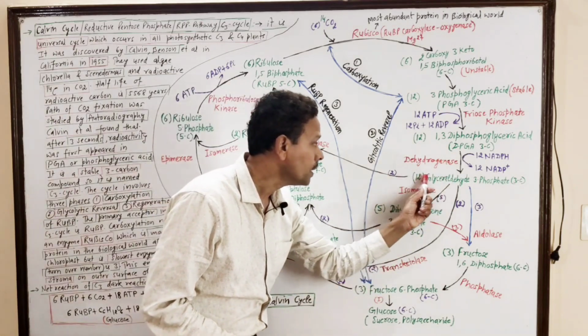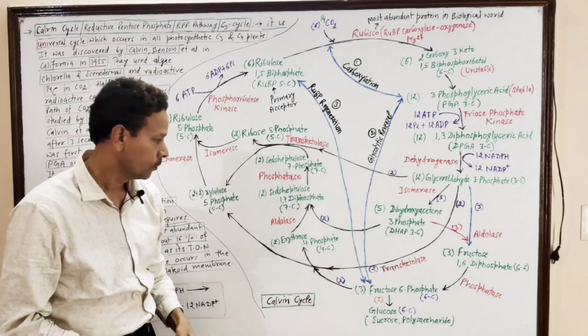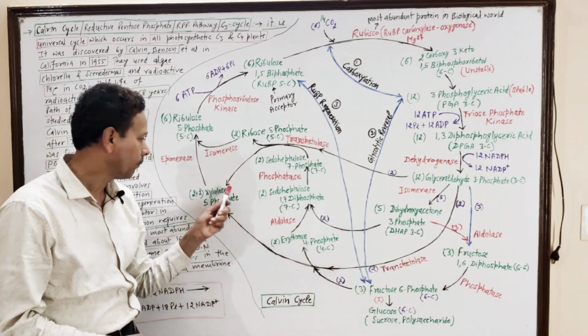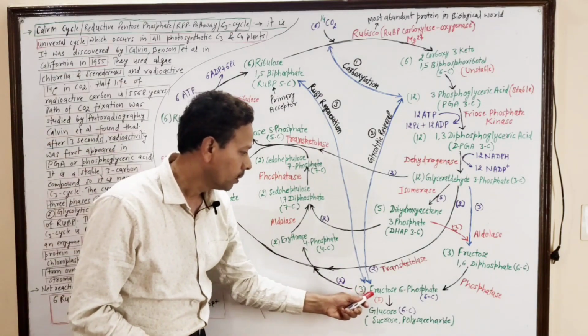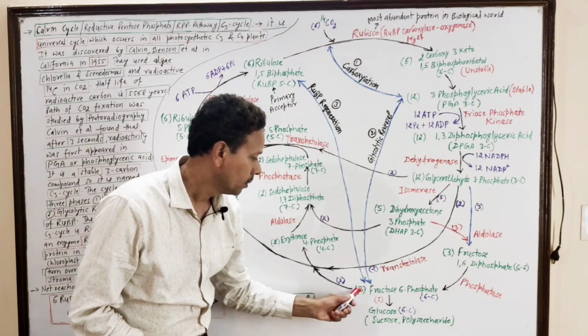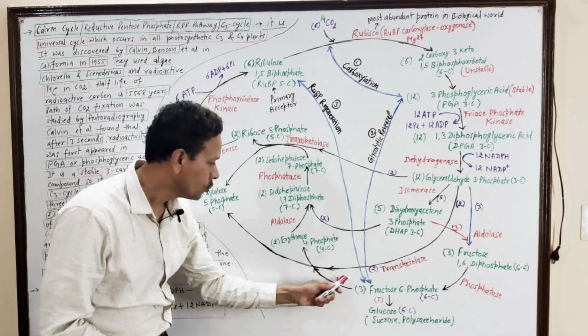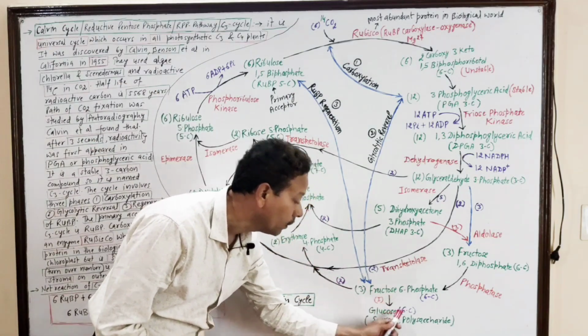Then out of these 12, 2 molecules are used here to produce a 4 carbon compound, erythrose, and a 5 carbon compound, xylulose. Out of these 3 molecules of fructose, 2 molecules are used here and 1 molecule in the synthesis of glucose.